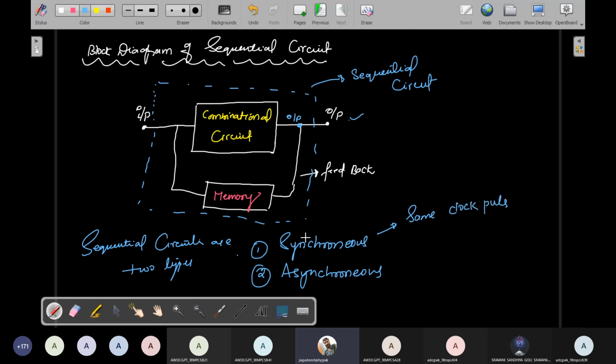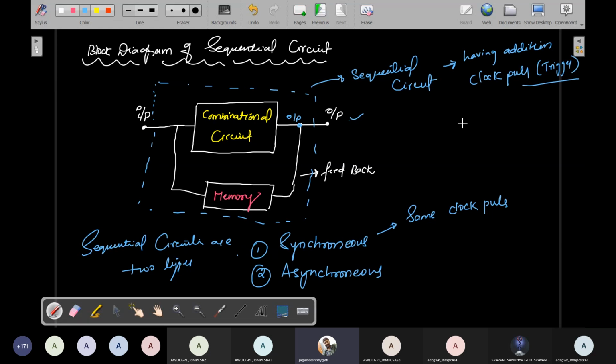Okay, so actually sequential circuits want an additional clock pulse, which is called a trigger. With the help of a trigger only, they can work. So they require an additional clock pulse to operate the sequential circuit, and this is also called a trigger.